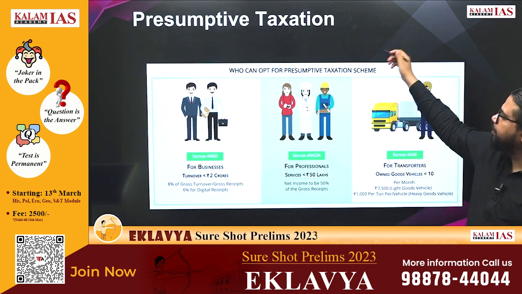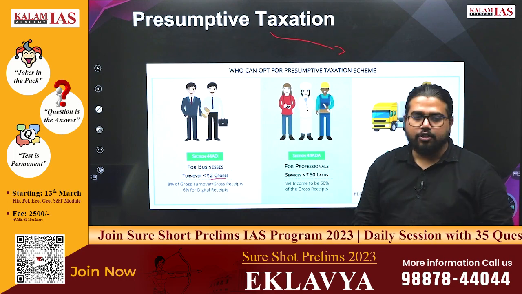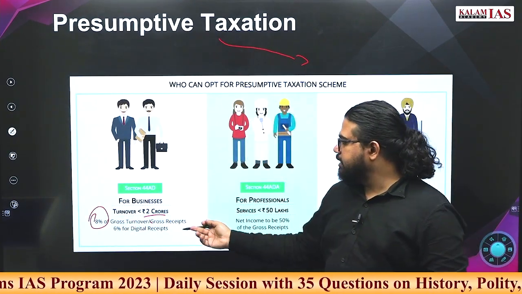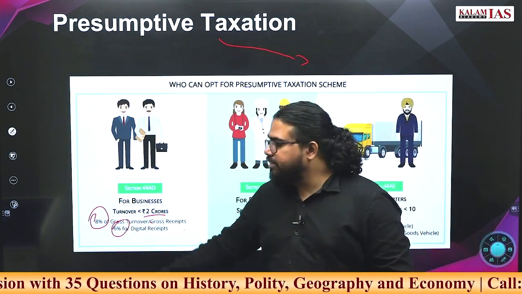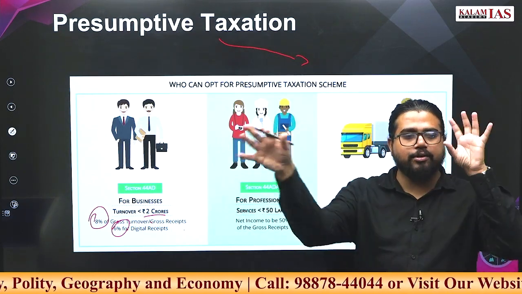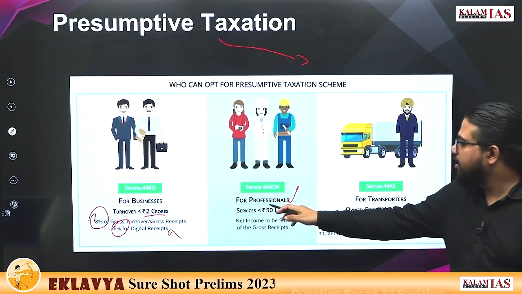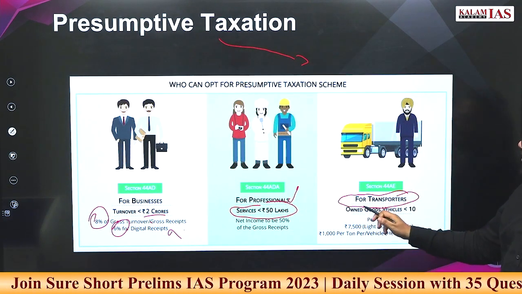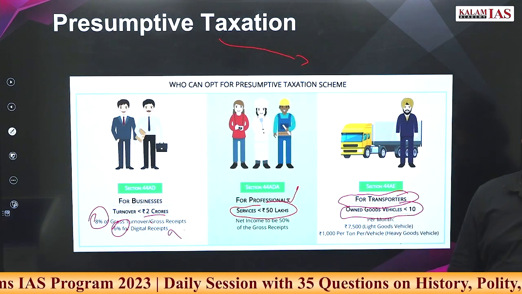So for those kind of people, we have presumptive taxation. For businesses having less than 2 crore turnover, they can go with 8% of gross turnover receipts, 6% of digital receipts. Here they don't need to do any other calculation of income or credit. Similarly, it is applicable for professionals having services with receipts of less than 50 lakh, or for transporters who own less than 10 vehicles. Depending on the number of vehicles, the taxes will be fixed.